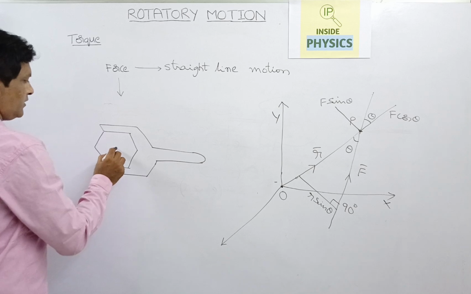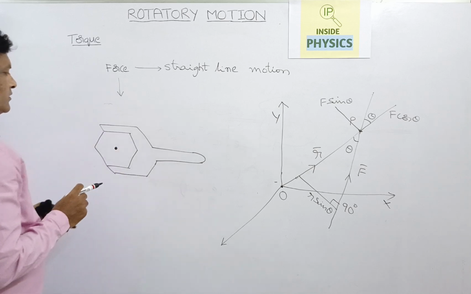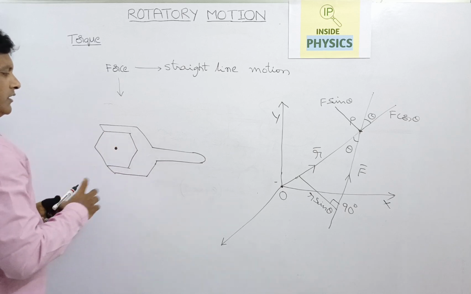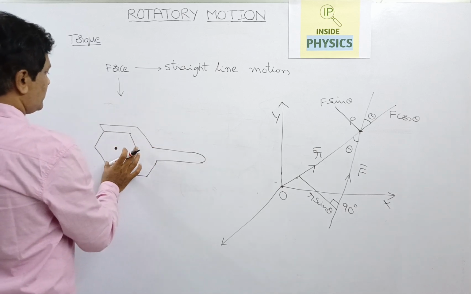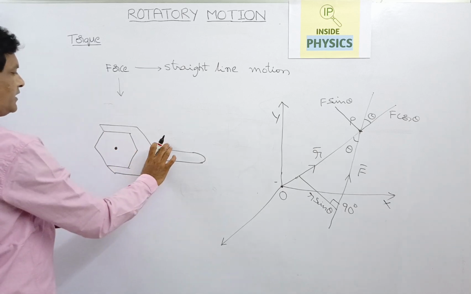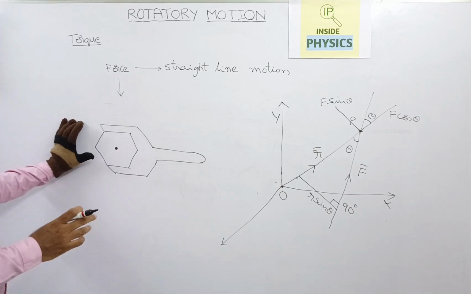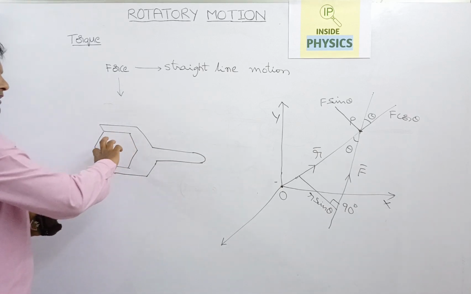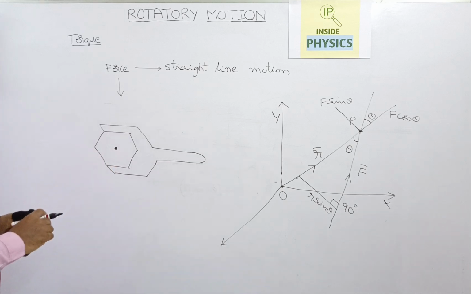So this is the center of the screw, and we are making the screw rotate. This is fixed and this is clipped to the wrench. This will be rotated either clockwise or anti-clockwise. If it is rotated anti-clockwise, it will be loosened, right?